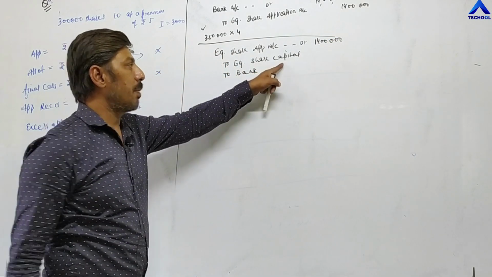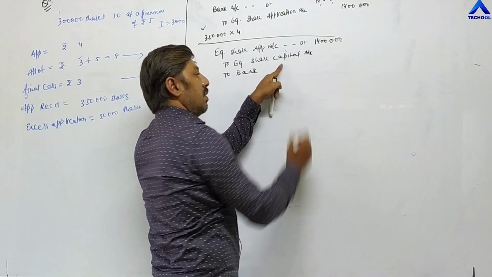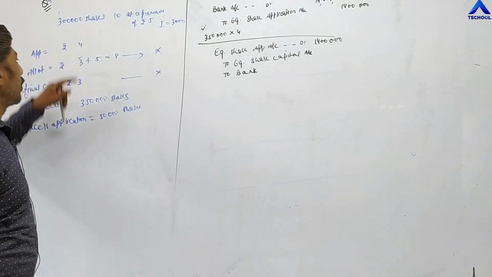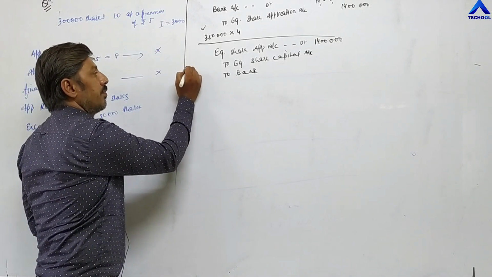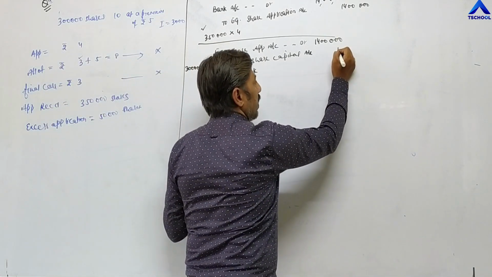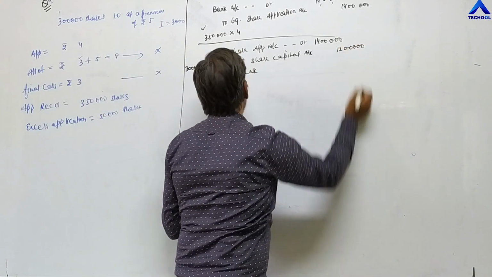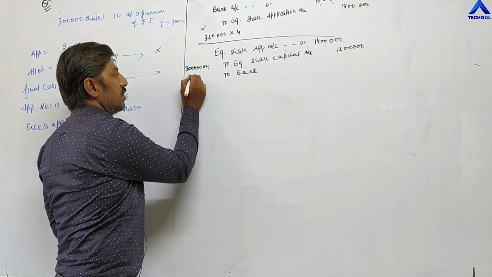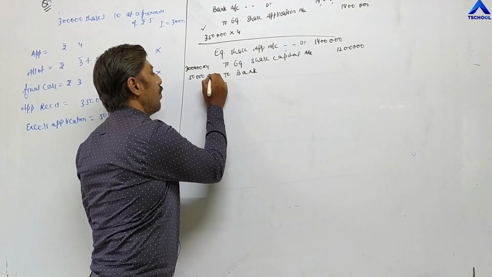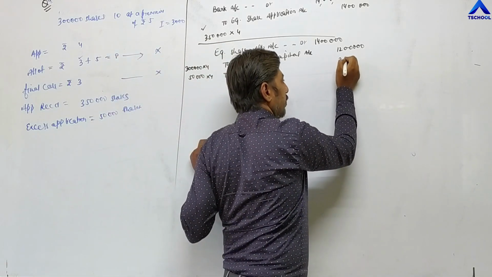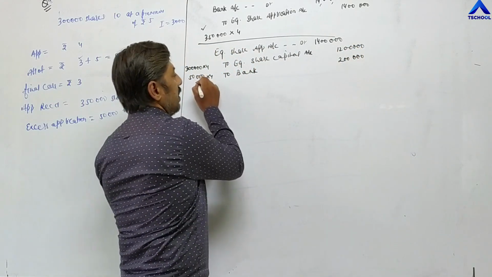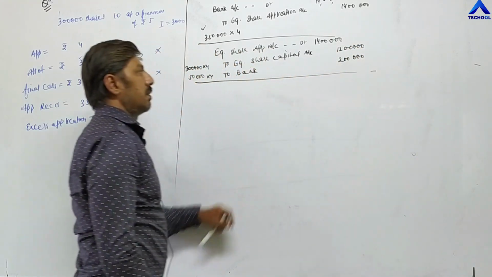Now equity share capital account. Capital account is opened for those shares which have been allotted by the company, and company has to allot only 3 lakh shares. So here 3 lakh into 4, it becomes 12 lakh, and for remaining 50,000 shares, company has to refund the money. 50,000 into 4, it becomes 2 lakh. 12 lakh plus 2 lakh, 14 lakh. In this way, second entry is also completed.